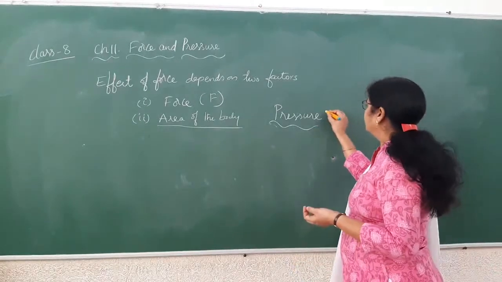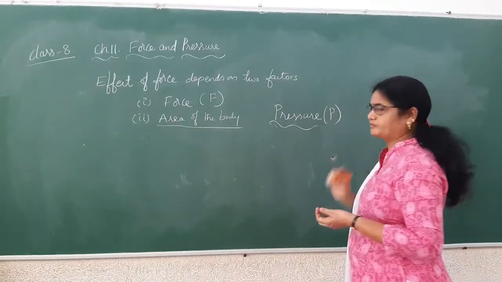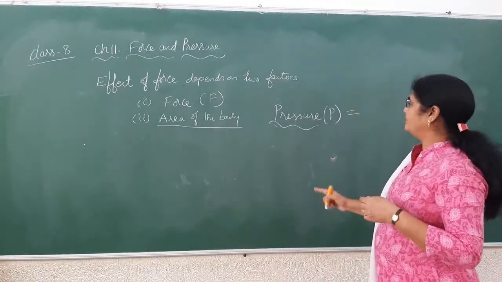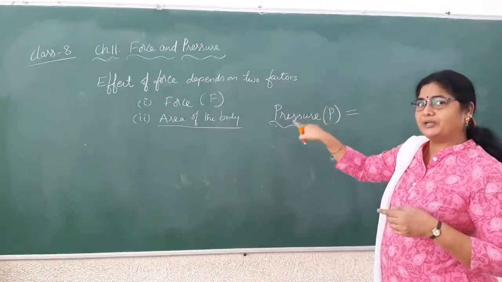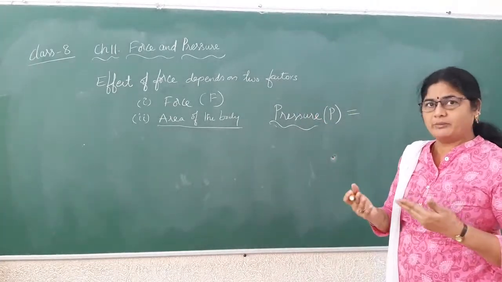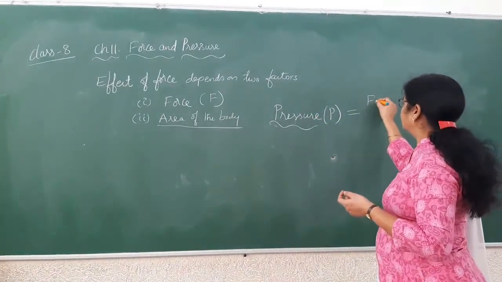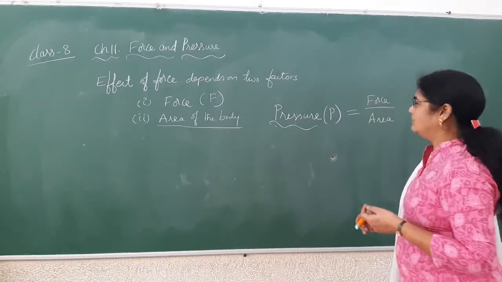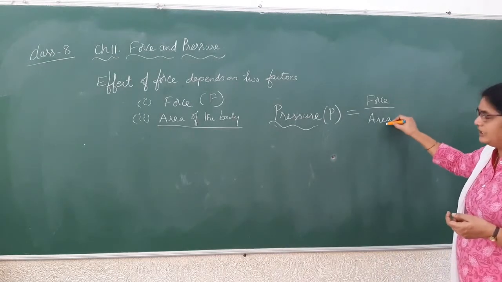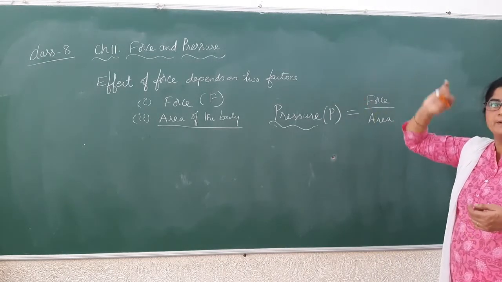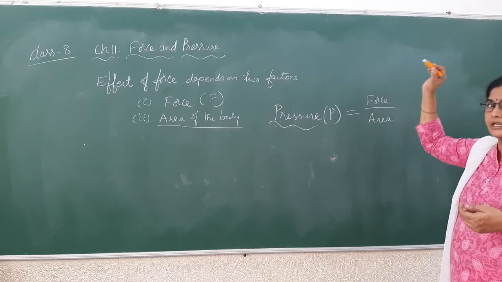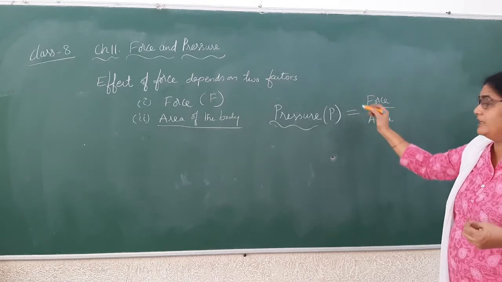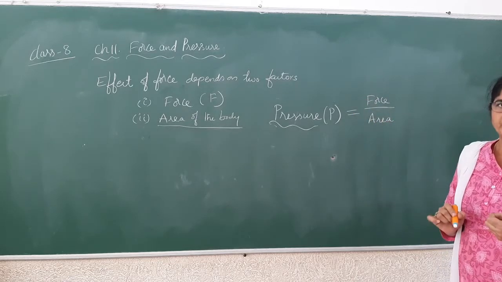Pressure is represented with the letter P. According to the definition, pressure is the force per unit area, per in the sense of denominator. So I will write this as force by area. Force per unit area is called pressure. It is not the force. It is not equal to force. It is equal to the effect of force which is seen when it is acting on the area.